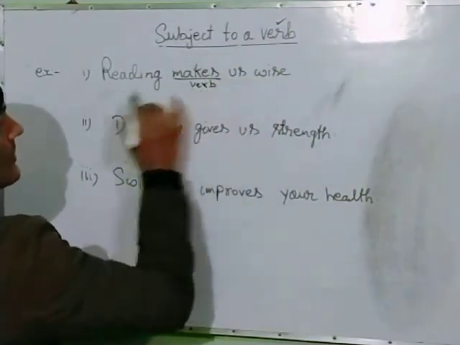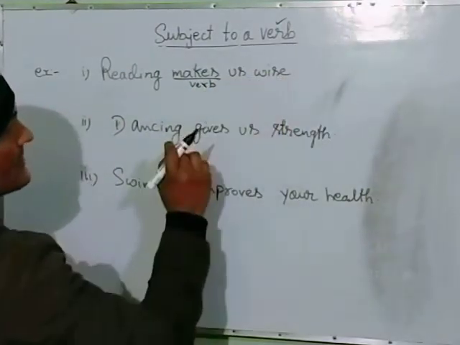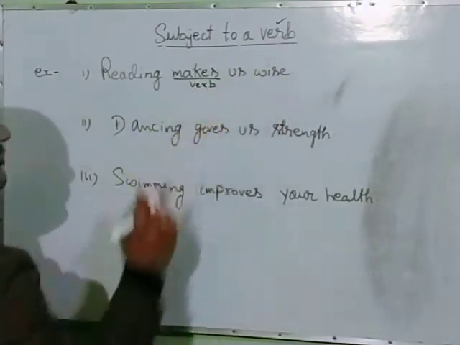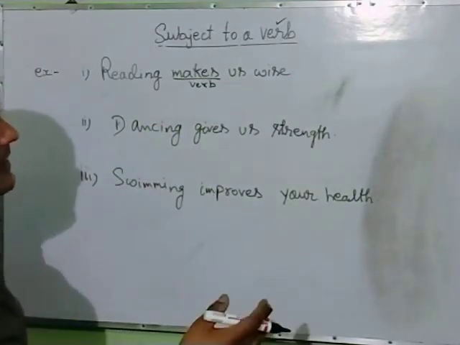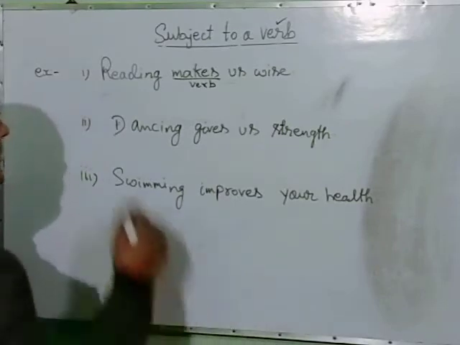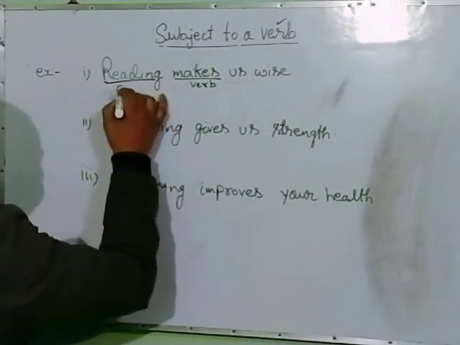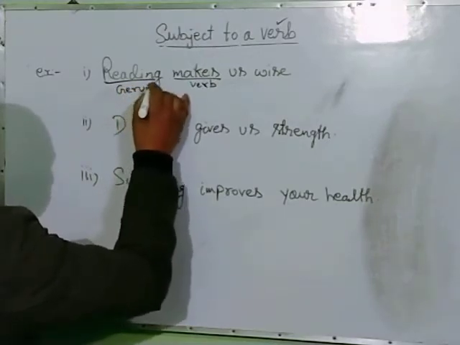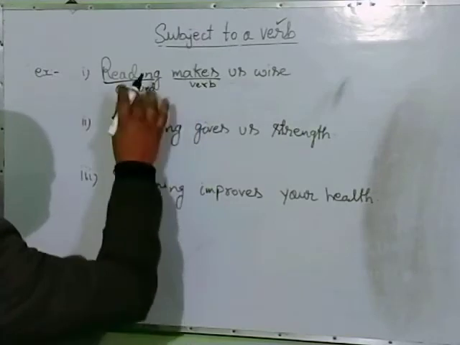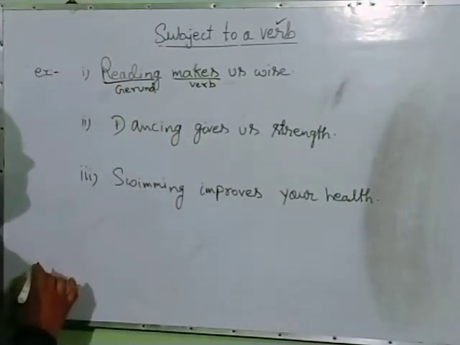What makes us wise? क्या चीज से, है ना, हमें बुद्धिमान बनाता है? Reading. And reading here is playing a role as a subject, which is called gerund.